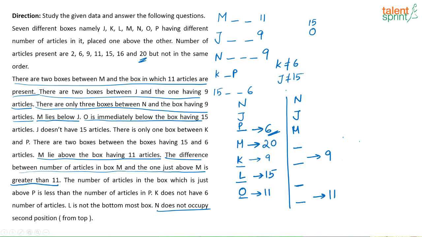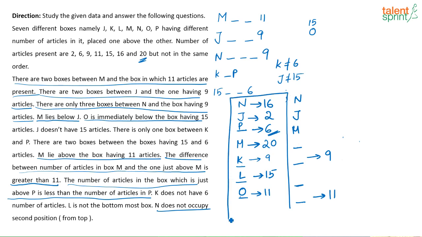That is also fixed. Then the number of articles in the box just above P is less than the number of articles in P. So if this is 6, then this has to be 2. And this is the last box that we are left with, so this has to be 16. This seems to be your final arrangement because it seems to satisfy all the conditions. Anyway, it is going to be wrong because we have got this to be the correct answer.